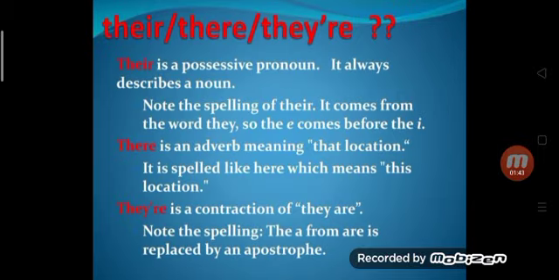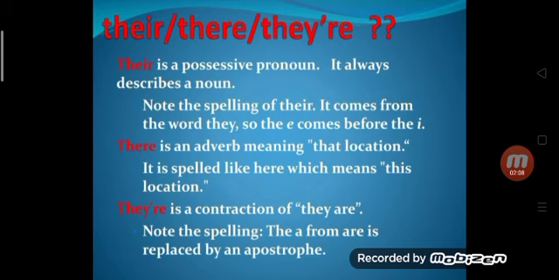Their, there, they're. So here just notice the difference between the spellings. THEIR is a possessive pronoun. It always describes a noun. It is the possessive of they. And if you see the spelling, E comes before I.